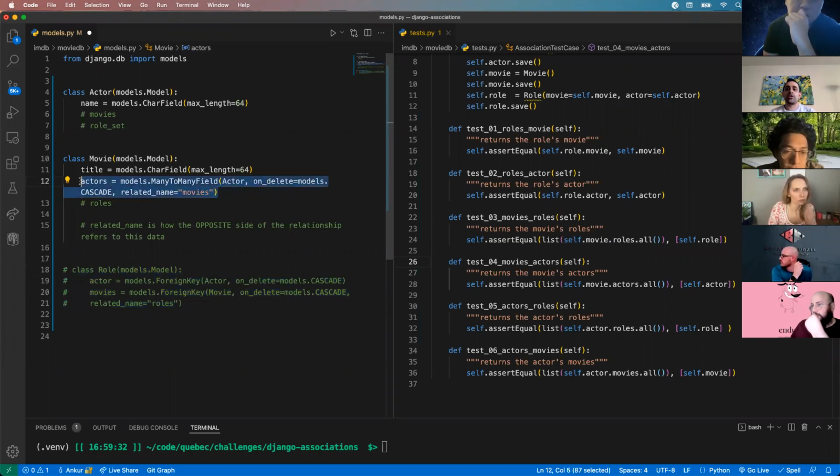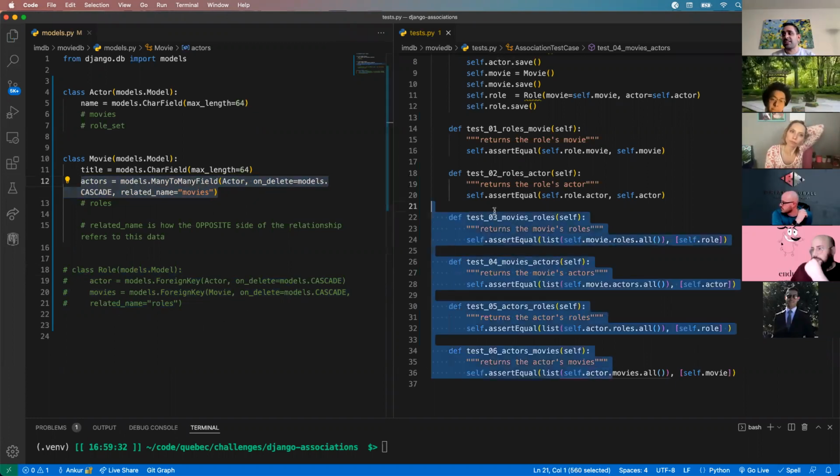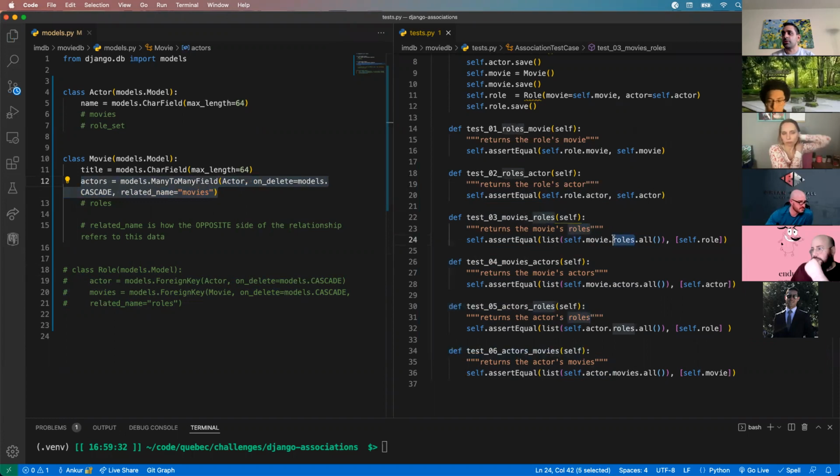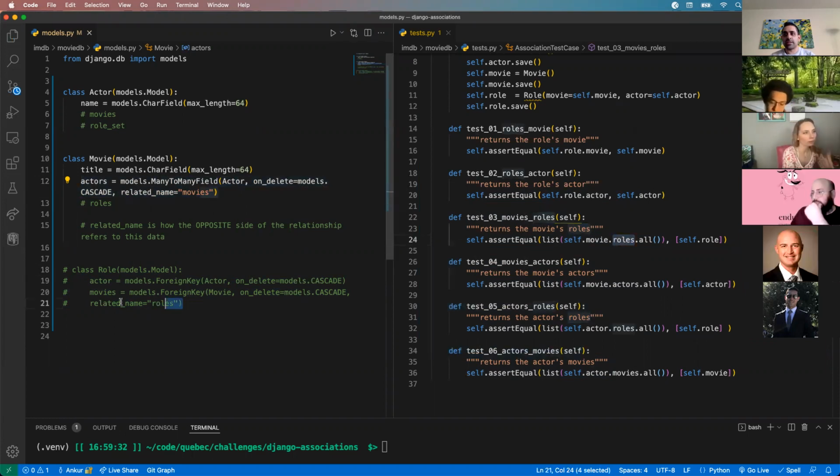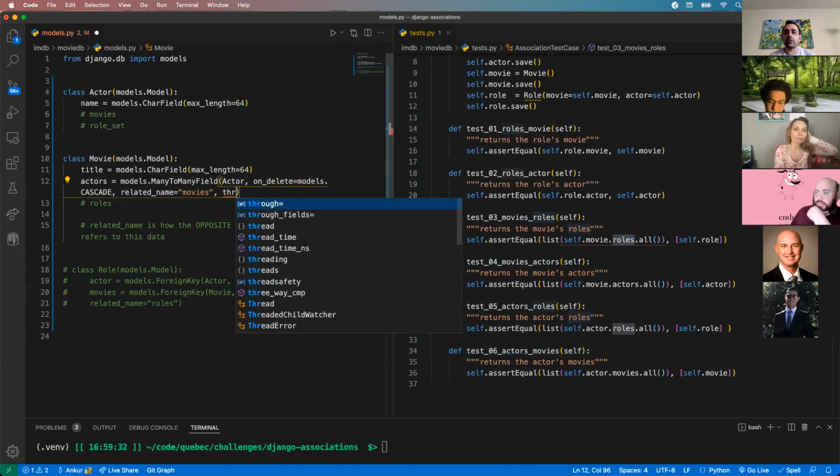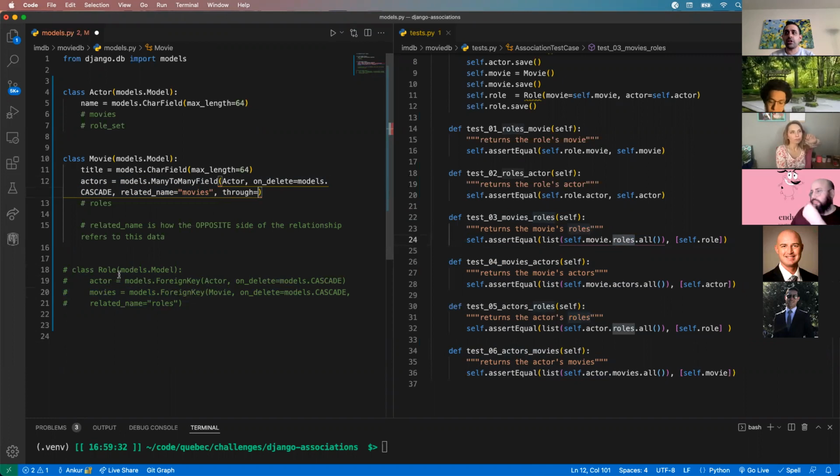This would automatically create a join table for me and everything would work, but my test cases would fail because we need something called roles. In order to have roles, we need to establish our foreign keys ourselves. So that through value, if you choose to create your own join model, you need to tell the many-to-many to use that model, don't create your own. So the through here is necessary if we have our own join model. If we do not have this join model, we do not have this through value.